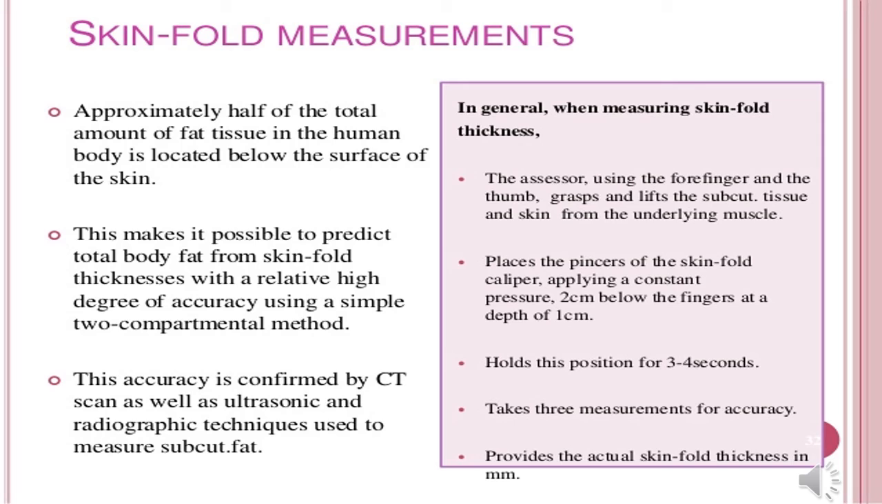It is believed that approximately half of the total amount of fat tissue in the human body is located below the surface of the skin. So the assessor, using the forefinger and the thumb, grasps the area that he wants to assess and uses the skin fold caliper to measure. He holds the skin fold caliper in that position for 3 to 4 seconds and he takes 3 measurements for accuracy.